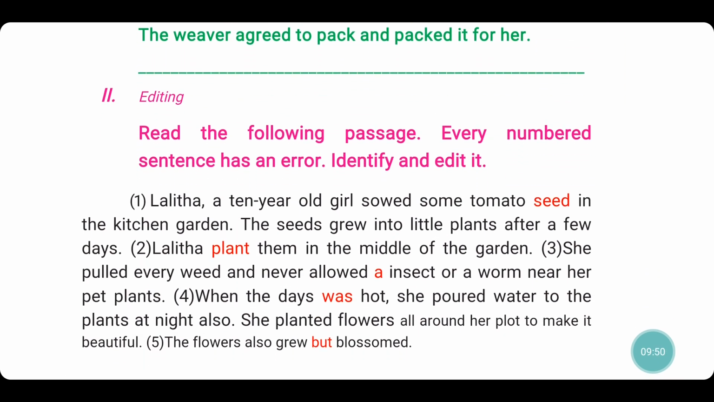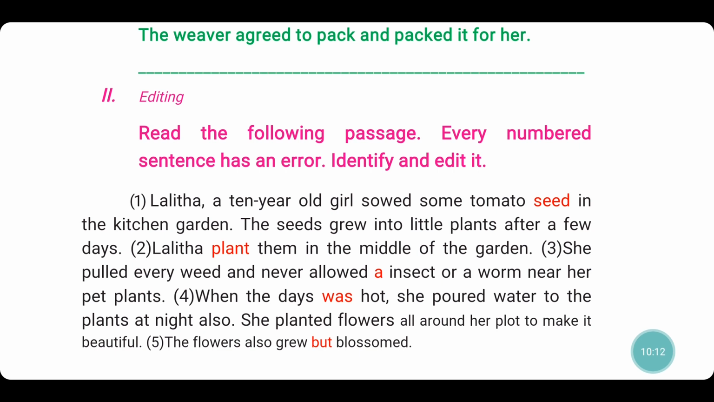On to the editing part. Read the following passage. Every numbered sentence has an error. Identify and edit it. Lalita, a 10-year-old girl, sowed some tomato seed in the kitchen garden. The seeds grew into little plants after a few days.